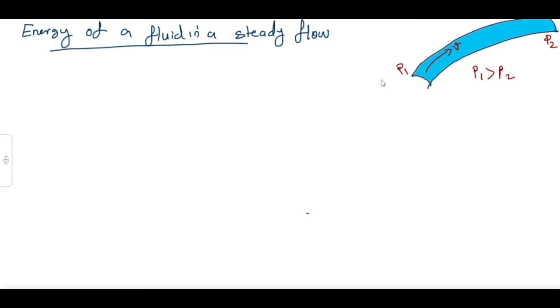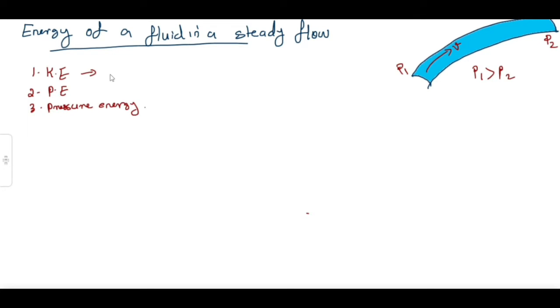The question is, which energies does the flowing fluid possess? If the flow is steady, which energies does this flowing fluid possess? So there are three forms of energy it possesses. One is the kinetic energy, second is the potential energy, and third is the pressure energy.